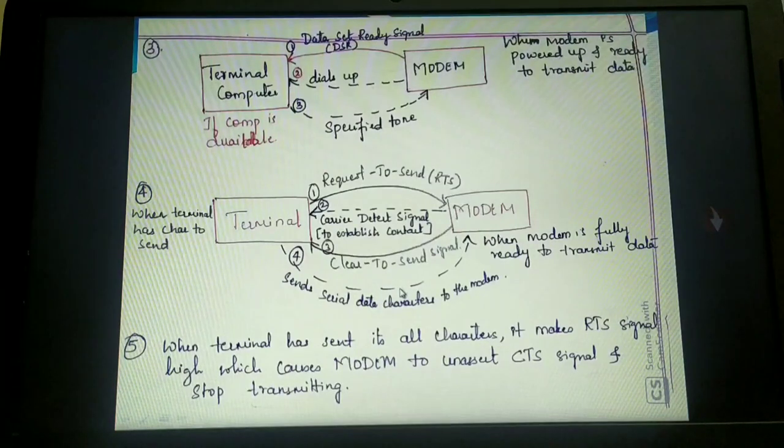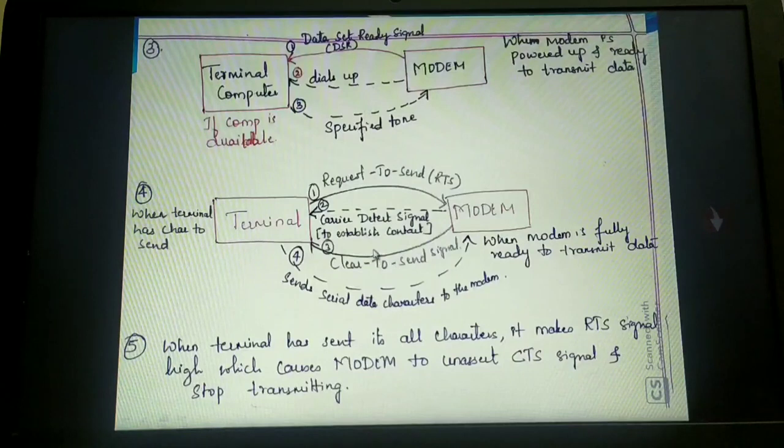Now, maybe if it is the last character to be sent. So when the terminal has sent all its characters, it makes the request to send signal. This RTS is nothing but the request to send signal going high. Once this request to send signal is high, because it is being given to the modem, the modem will clearly understand that all the characters have ended. That means all the characters have been sent by the terminal.